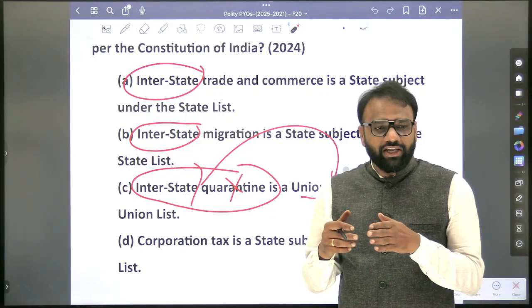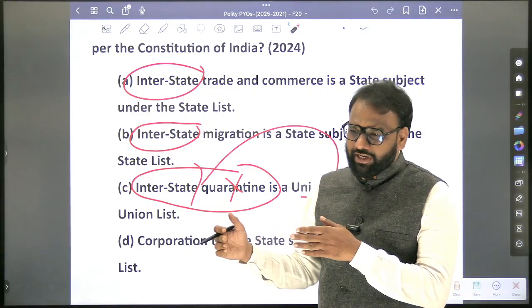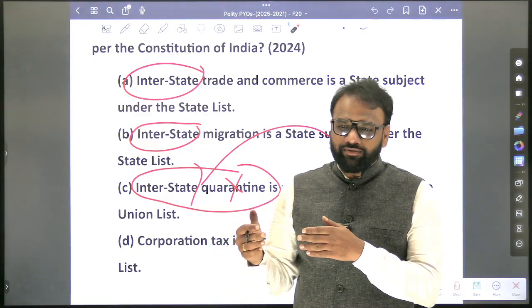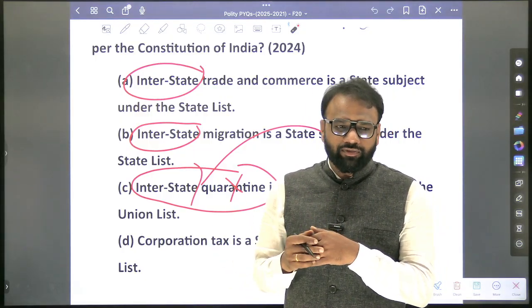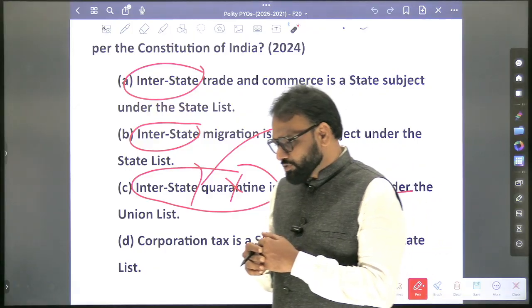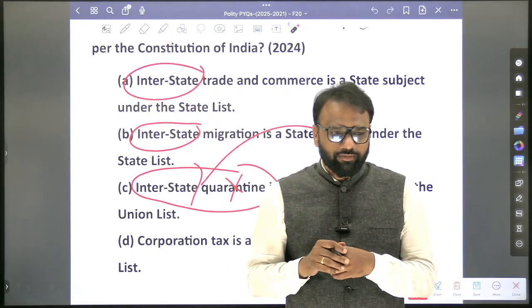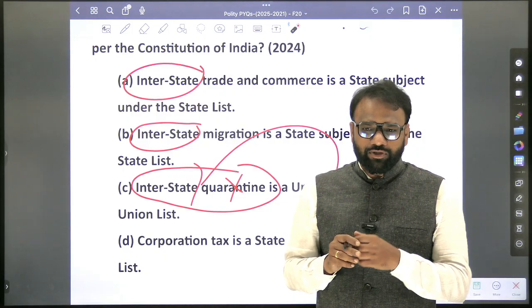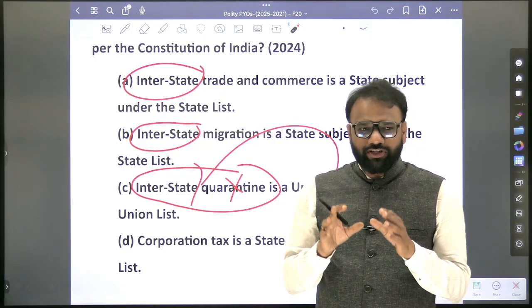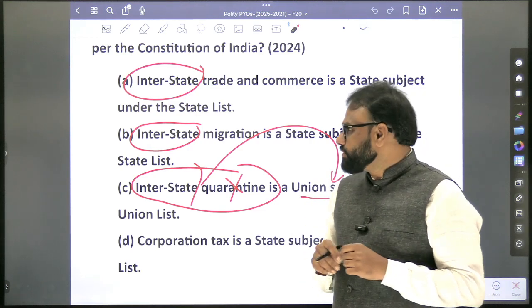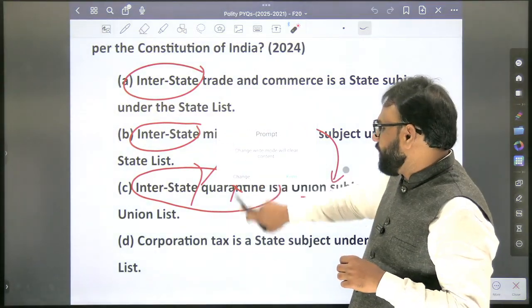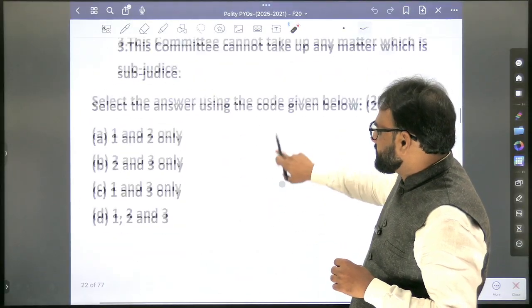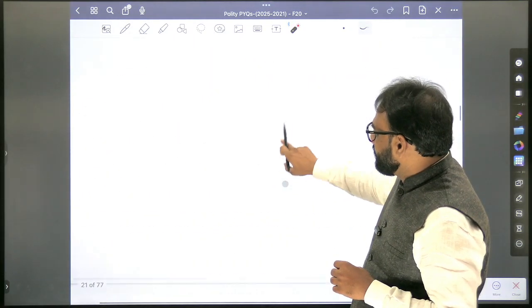But apart from these, there are a few entities which are important, so we need to know the list where they are present. Education is present in the concurrent list. Health is present in the state list. Police is present in the state list. Electricity, concurrent list. Agriculture, state list. These are some important entities, and we'll only focus on them. We'll not prepare the entire list of approximately 200 subjects; we just focus on important subjects. Defense falls under which list? Union list.